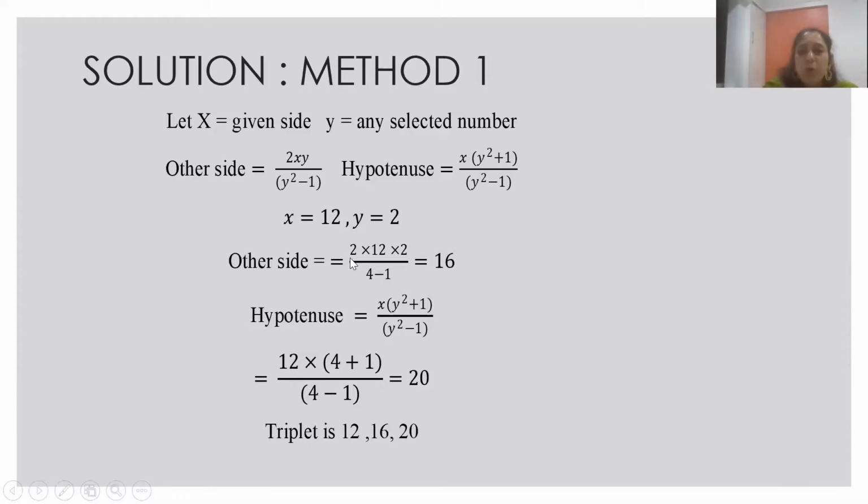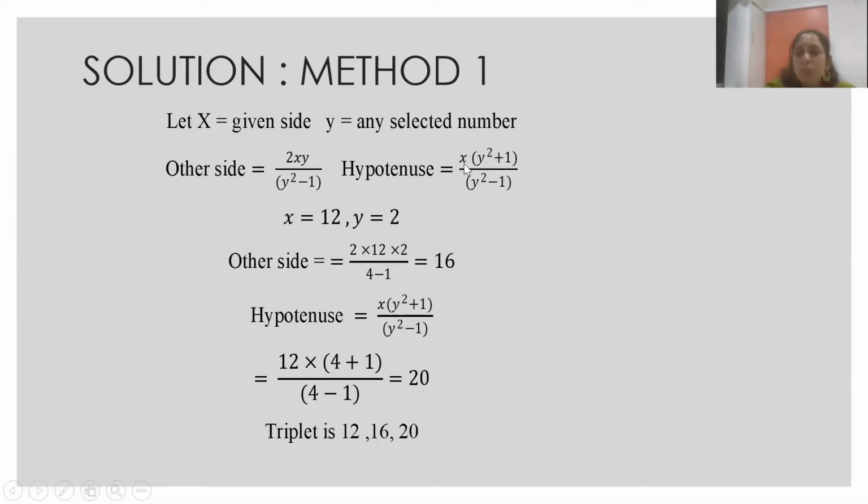So what will you get? 2 into 12 into 2, upon y square, which is 4, minus 1. So 4 minus 1 is 3. 3 times 4 is 12, 4 times 2 is 8, 8 times 2 is 16. So the other side is 16. So one side is 12, the other side is 16.